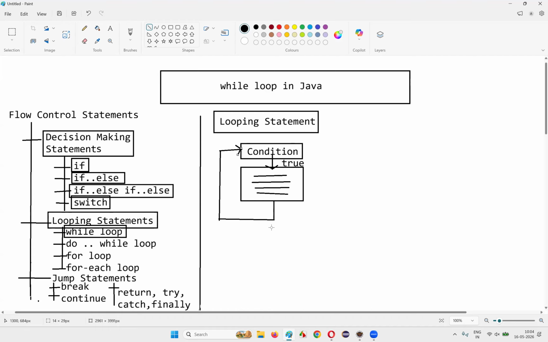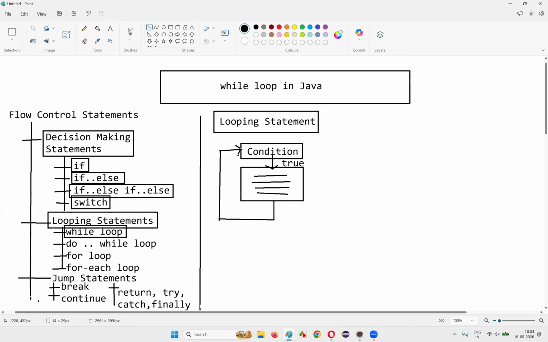So this will repeat until the condition is true, guys. When the condition is true, this block of code will get executed. But how many times will this block of code get executed? Until the condition is true, it may depend. It may be 5 times, it may be 10 times, it may be 100 times, it may be 1000 times,